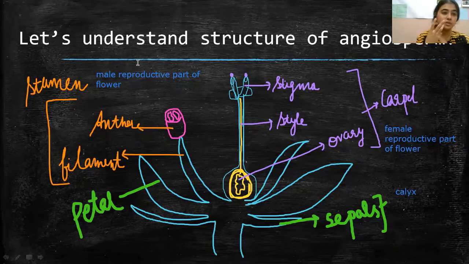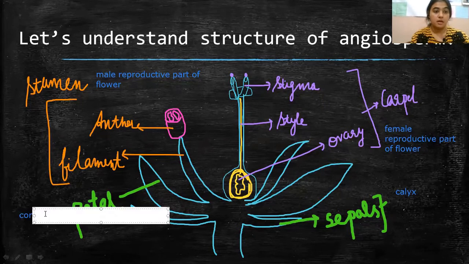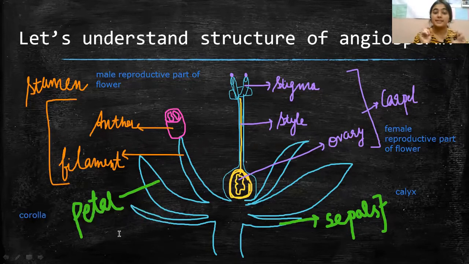The beautiful brightly colored portions are called petals. When petals form together, that is known as corolla. Okay. So by this we are done with the structure of the flower, and now we can proceed to the fertilization process.